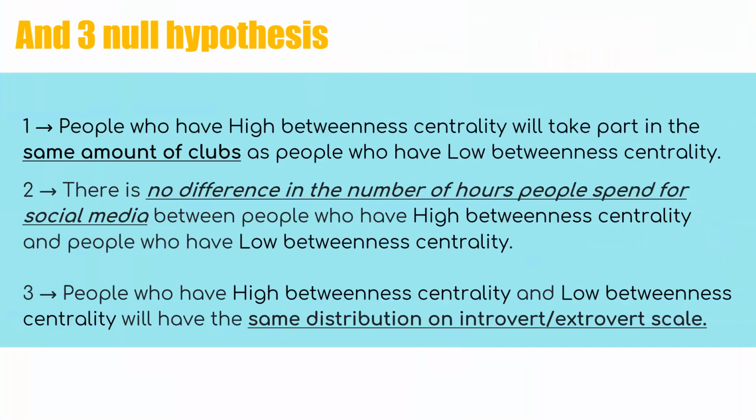And we have three null hypotheses. One, people who have high betweenness centrality will take part in the same amount of clubs as people who have low betweenness centrality. Two, there's no difference in the number of hours people spend on social media between these two groups. Three, people from these two groups will have the same distribution on the introvert and extrovert scale.